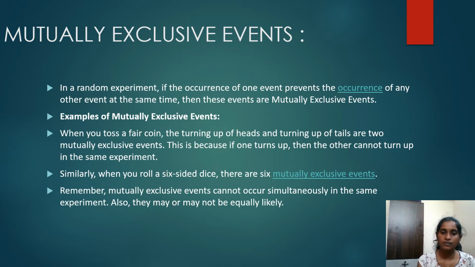This is because if one turns up, then the other cannot turn up in the same experiment. Similarly, when you roll a six-sided dice, there are six mutually exclusive events. Remember, mutually exclusive events cannot occur simultaneously in the same experiment. Also, they may or may not be equally likely.